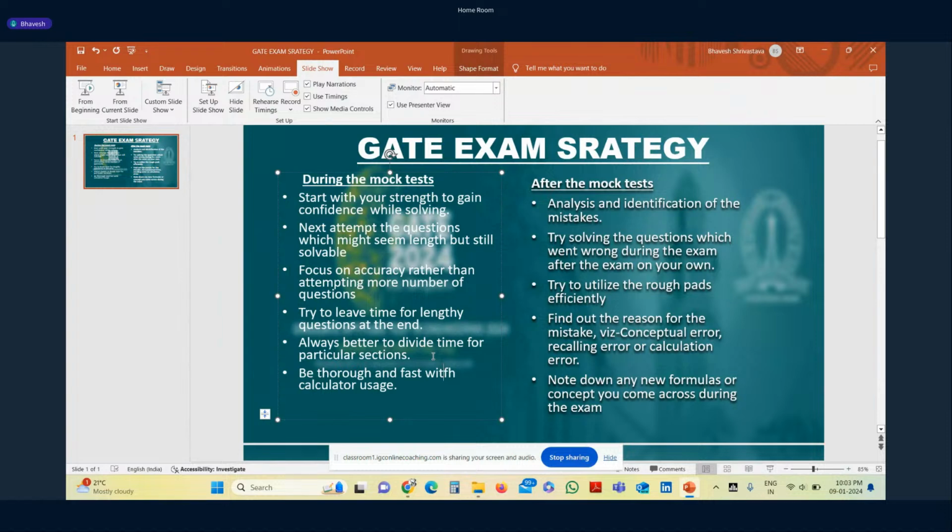So fourth point, it is always better if you divide your time for particular sections. Like you can divide your time for gas dynamics, propulsion, performance, whichever you think requires more time. You can devote particular time for those particular subjects, and try to stay within the time which you have decided to devote for a particular section.